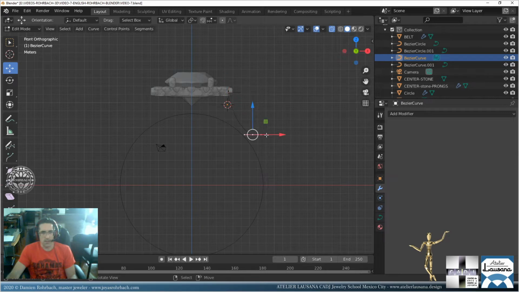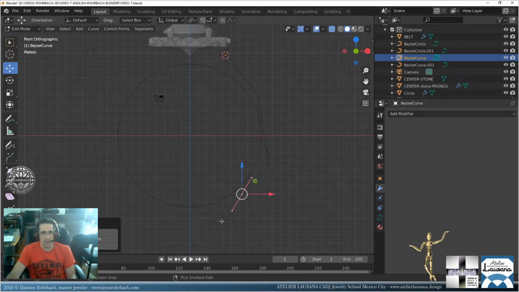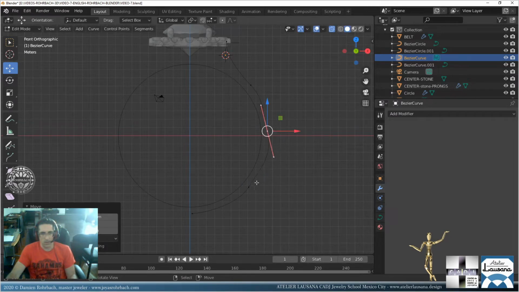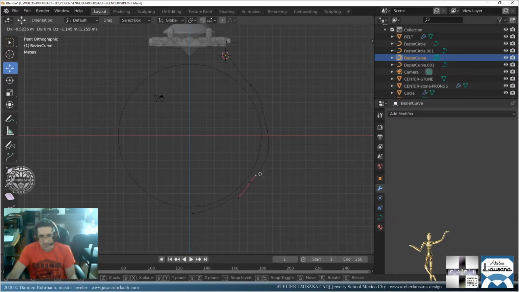So let's model this. Let's go somewhere like here, like this. So not totally on the circle. We have the circle to have some reference. Here we go.